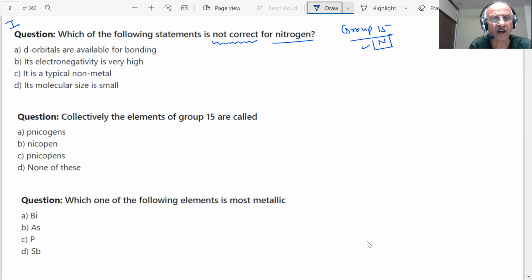What is the correct answer, students? Time is running out. You have four choices. Is it a difficult question, students? You have read P block elements. It is not a difficult question at all.